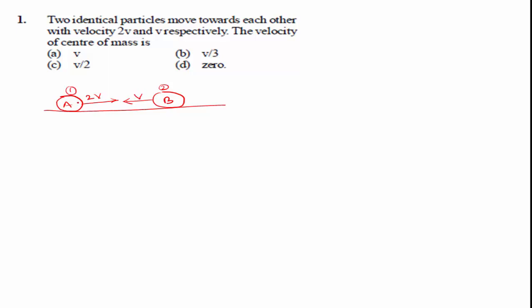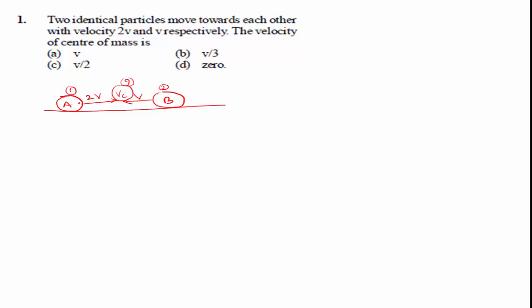The velocity of the center of mass is found using the law of conservation of linear momentum: m1 u1 plus m2 u2 is equal to m1 v1 plus m2 v2. This is the law of conservation of linear momentum equation.